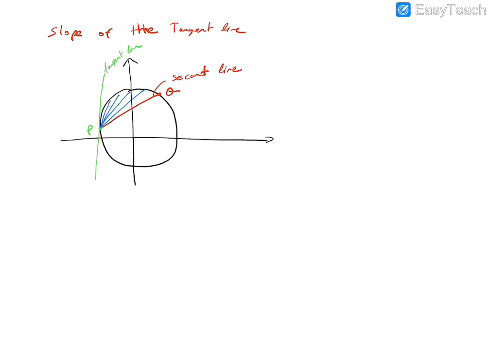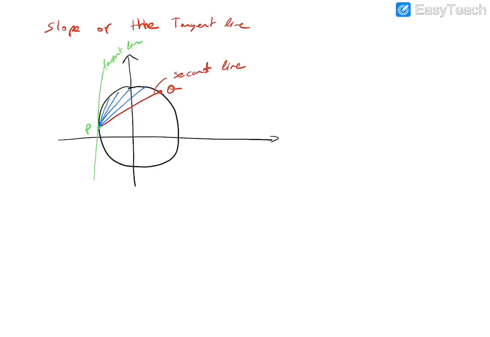Let's show that for any graph, for example, points P and Q. Let's say the x component of the point P is a, and the x component of the point Q is a plus h.